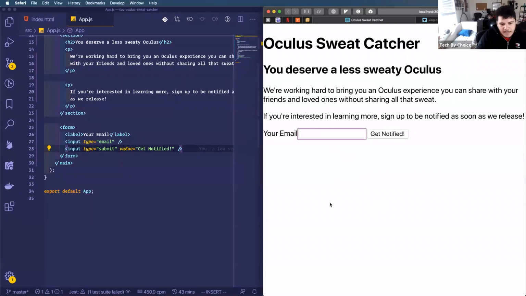Awesome. So now let me just try out my page. If I click on get notified, my email just disappeared, but nothing really happened, right? This email kind of just disappeared into the ether, but this form was submitted.